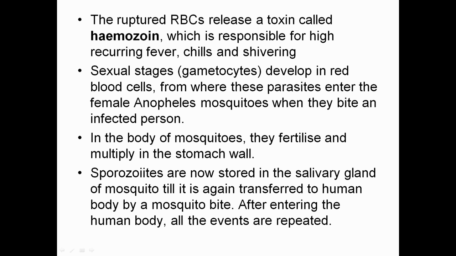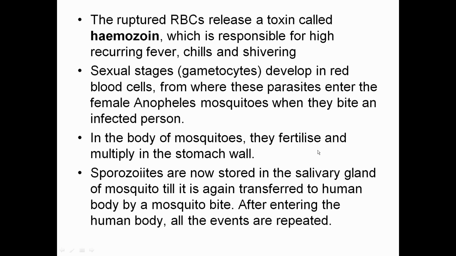In the body of the mosquito, they fertilize and multiply in the stomach wall. Sporozoites are now stored in the salivary glands of the mosquito, because the salivary gland releases saliva through which they enter the human body after a mosquito bite.